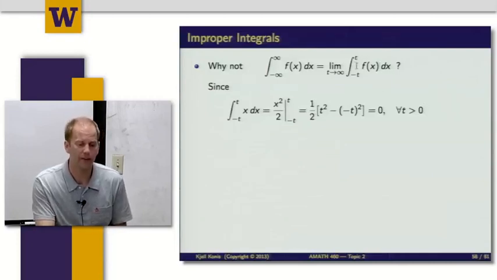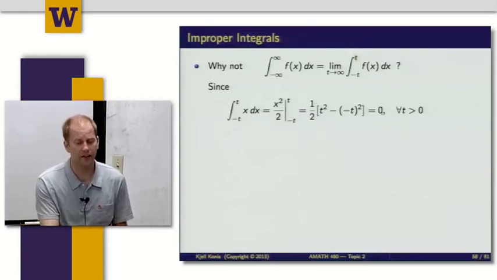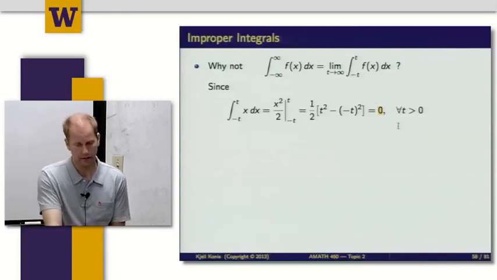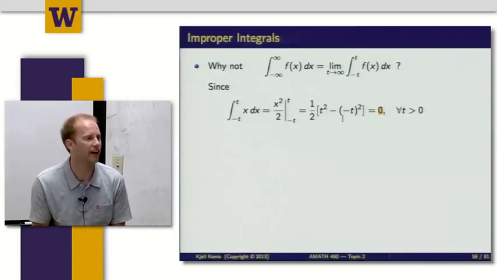Another good way to imagine what's happening with this is I could also get an integral from minus infinity to infinity by putting a 2t up here. But then that would mean that all of these integrals, instead of integrating to 0, would integrate to some value. Well, this one would depend on t. But if you're clever about the choice, you can make these all integrate to some non-zero value. And so as you take the limit, you can get any answer you want to.